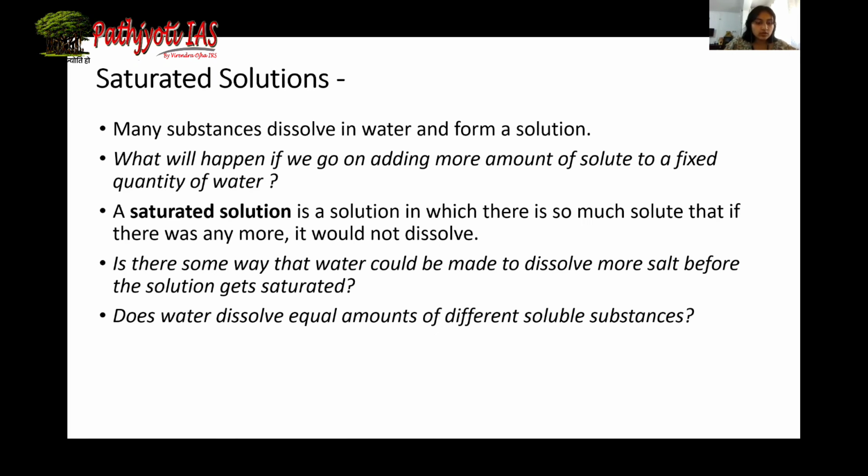Does water dissolve an equal amount of different soluble substances? What if we take two glasses of water and start adding salt in one and sugar in another? Will the amount of salt be equal to the amount of sugar needed to reach the saturation point? No, it will not be equal. The nature of the solute decides the amount of solute required to reach the saturation point.